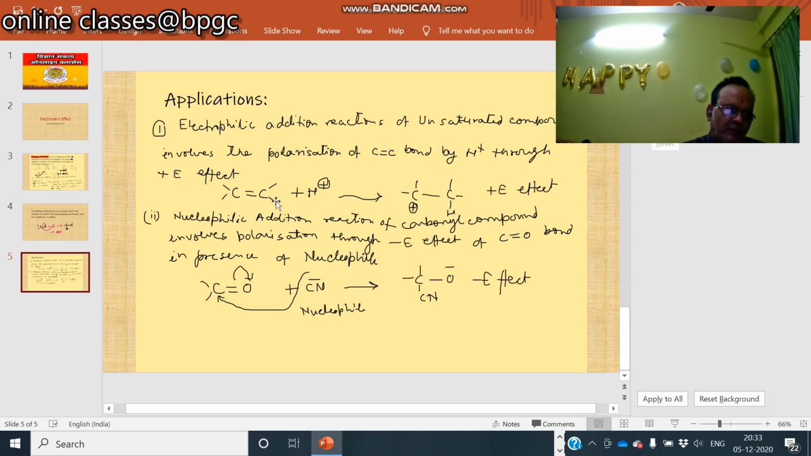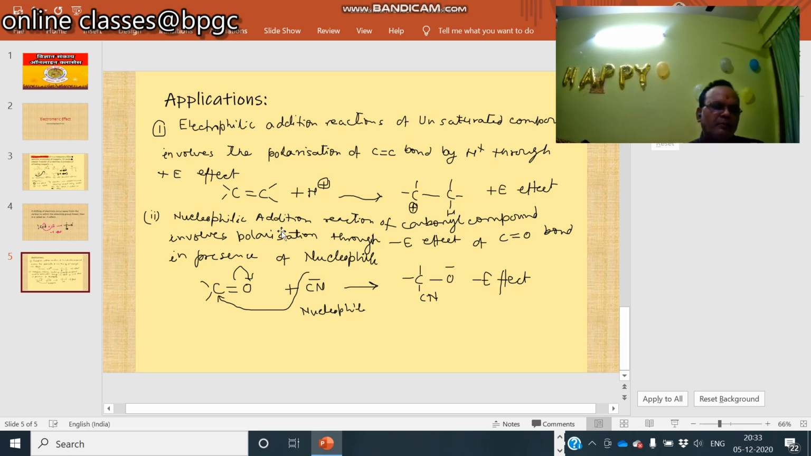This is the carbon-carbon double bond. It is attacked by electrophile H plus ion. H is linked with one carbon, and a positive charge is created on another carbon. This is the plus E effect. Carbocation is formed. Similarly, the second application of electromagnetic shift is nucleophilic addition reaction of carbonyl compound.